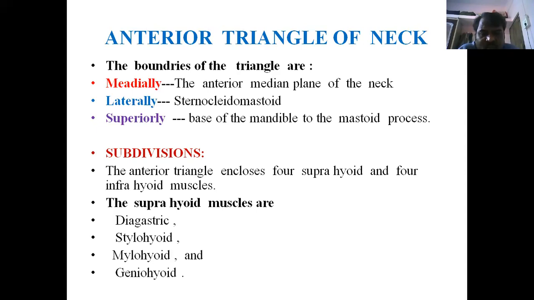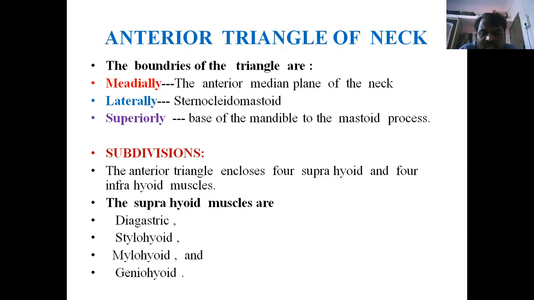This anterior triangle is divided by some important muscles.